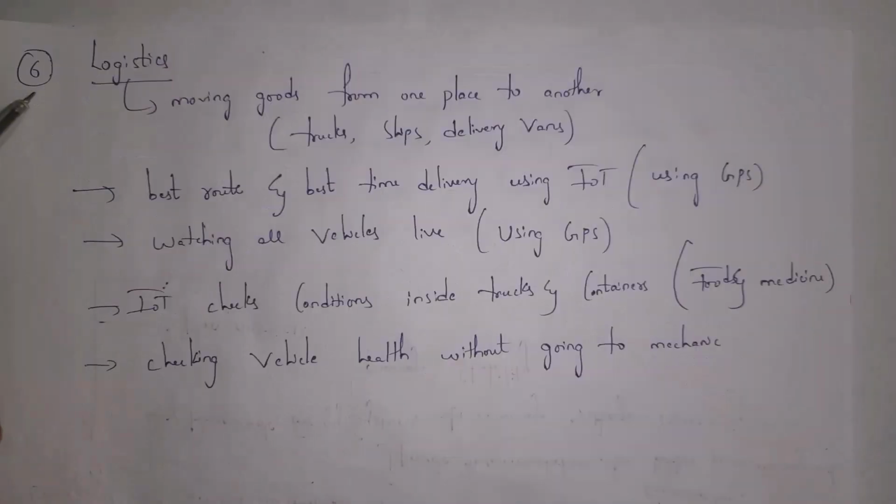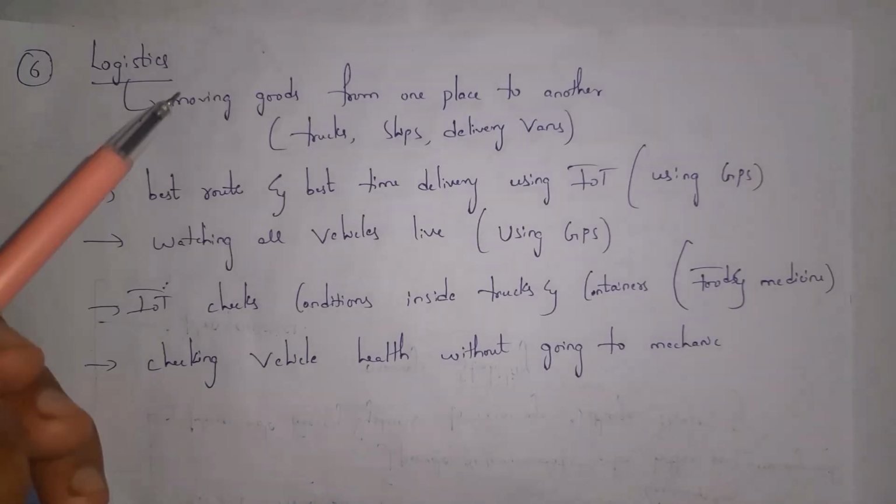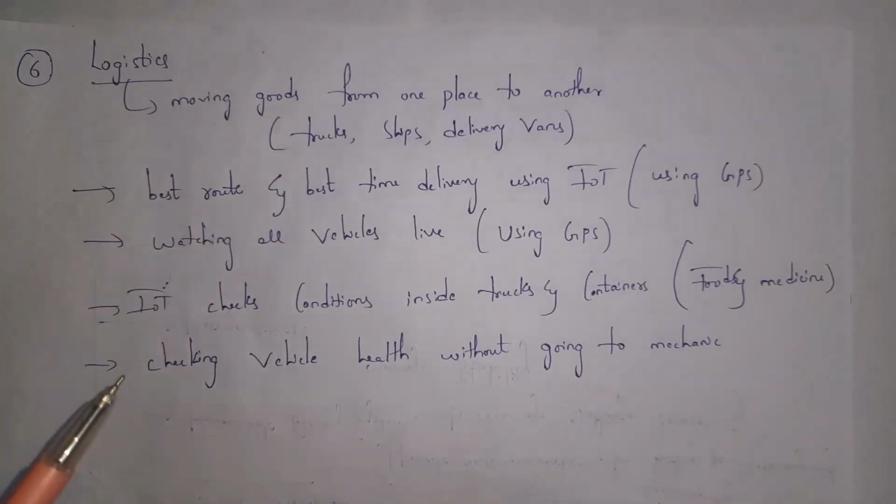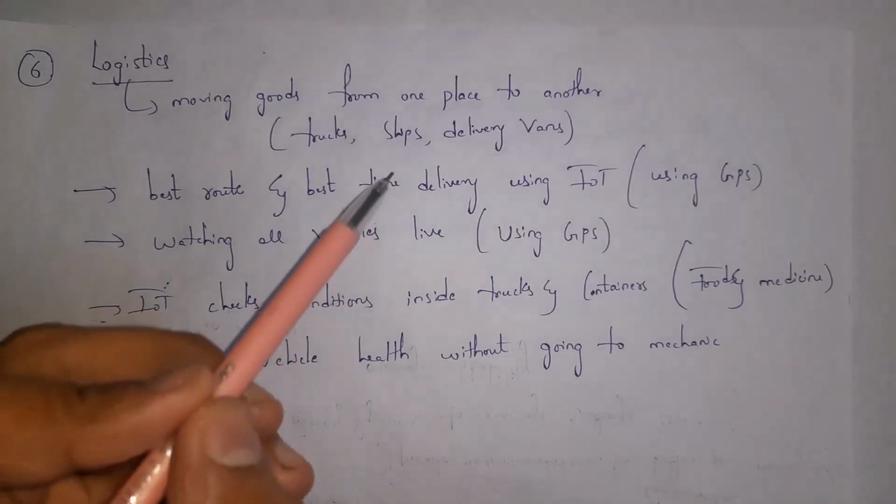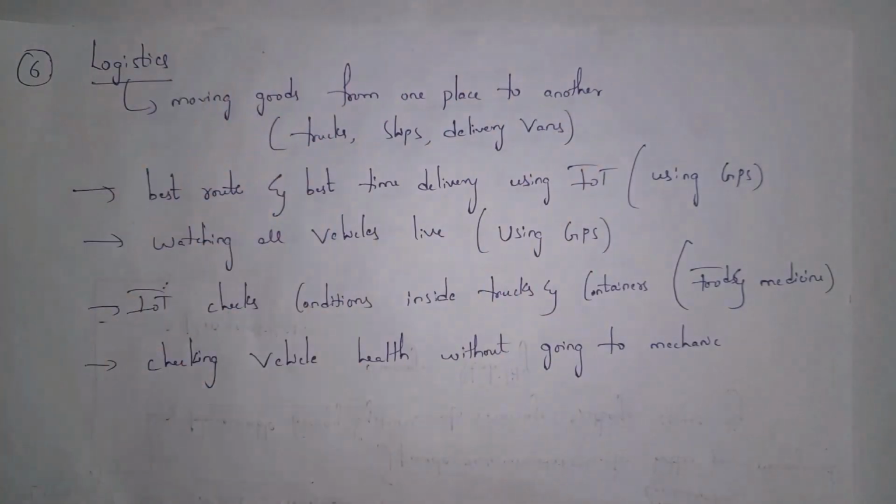And the sixth one, logistics. Guys, logistics means moving goods from one place to another place. For example, if you consider trucks, ships and delivery vans, all this comes under logistics, where they will move goods from one place to another place. So we'll use IoT in logistics to find better routes and the best delivery time.